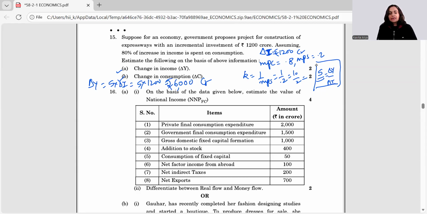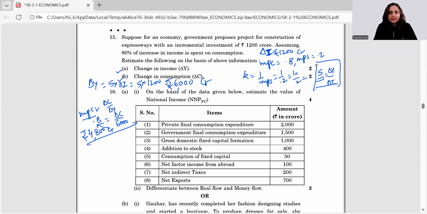And then delta C, we know MPC is equal to delta C by delta Y. MPC here is given to be 0.8 and delta C is to be found and delta Y is 6,000. So multiply this and you would get 4,800 as delta C. Do remember to write the units, rupees and crores.